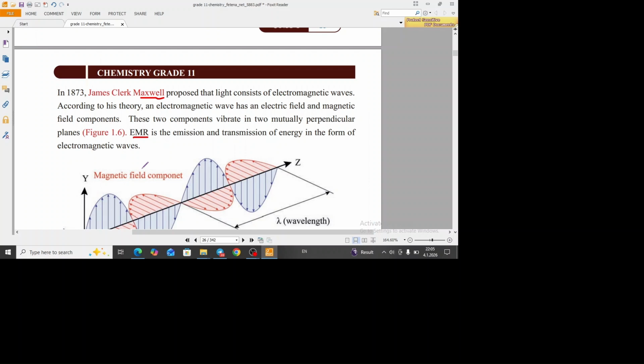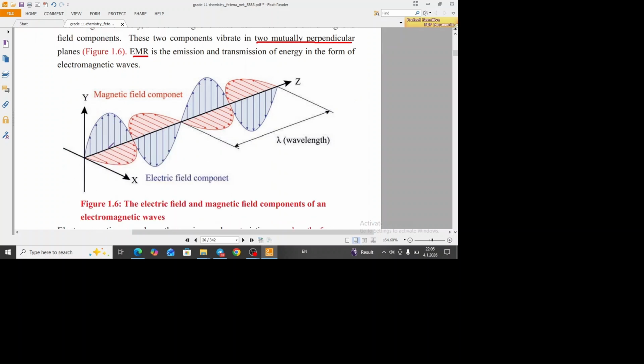These two electric field and magnetic field components vibrate in two mutually perpendicular planes. For example, this is an XYZ plane. Down magnetic field component not, ichኛው ደግሞ electric field component not.